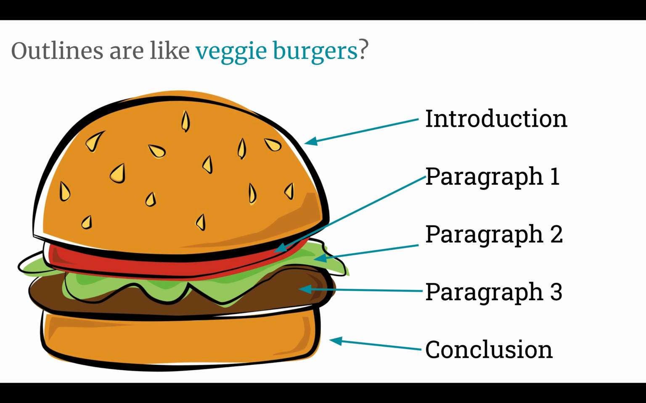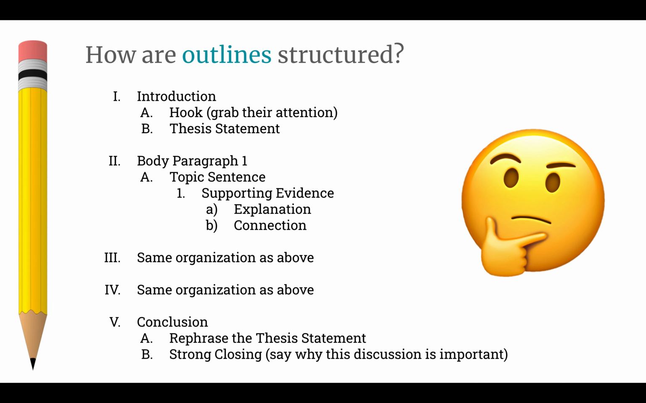Outlines are like veggie burgers. I'm sure you've seen this before. There's an introduction, you got your 3 body paragraphs, and you have your conclusion. Your information has to be sandwiched between these beautiful, delicious sesame seed buns. You have to have an introduction and a conclusion that kind of keep everything together. There has to be a logical order. You would not want to eat a veggie burger without a top bun or a bottom bun. It would just be messy. It wouldn't make sense. Same thing with your paragraph.